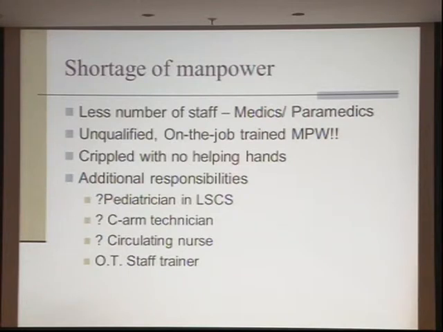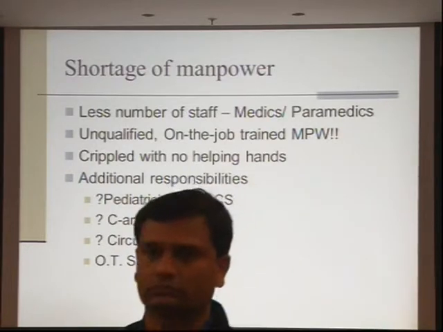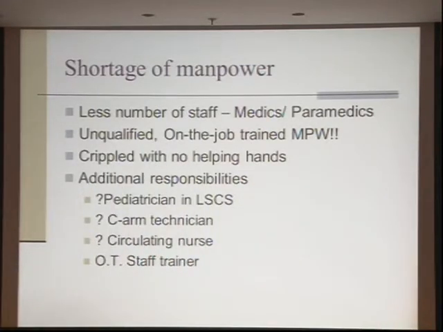Shortage of manpower, less number of staff, medics, paramedics, all included, unqualified, on-the-job trained multipurpose workers, crippled with no helping hands, additional responsibilities like being a pediatrician in a cesarean section, operating a CIAM as a CIAM technician, also being a circulating nurse, and to top it all, to be an OT staff trainer.